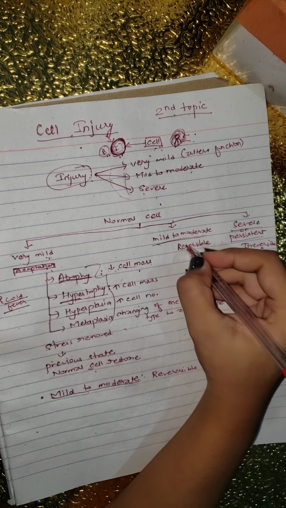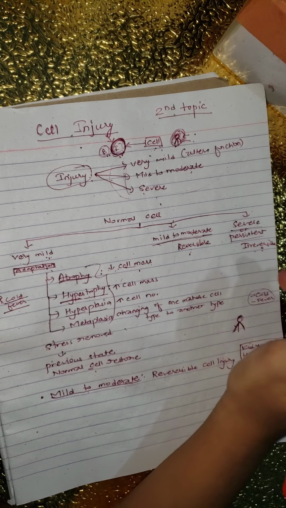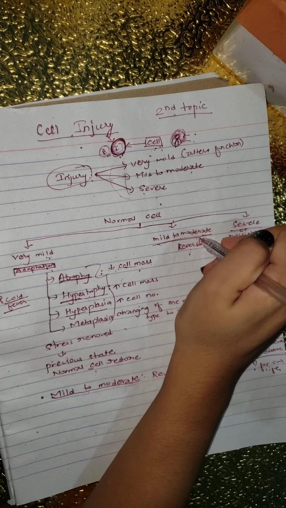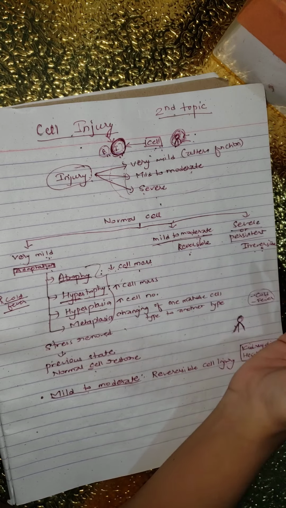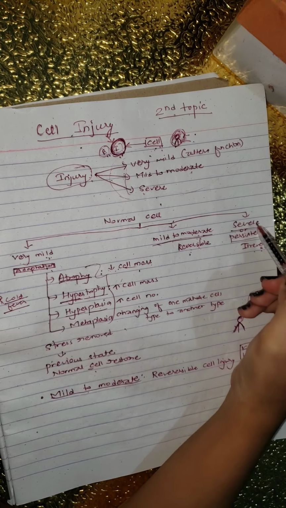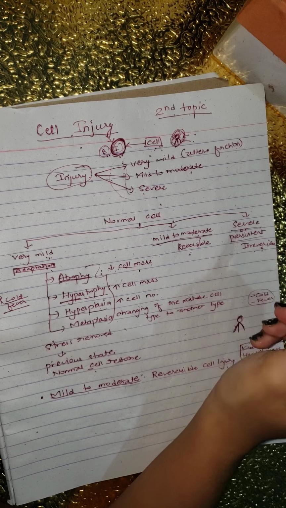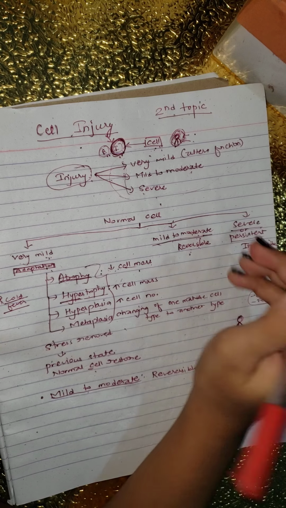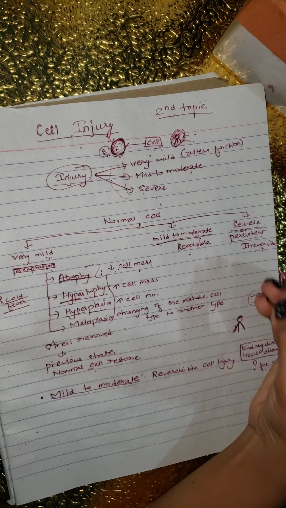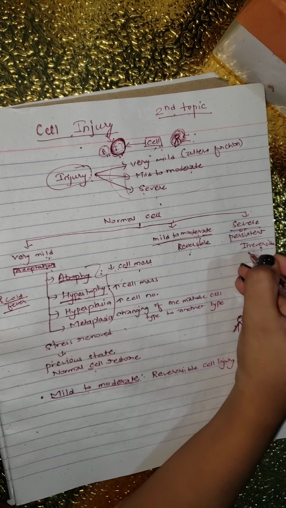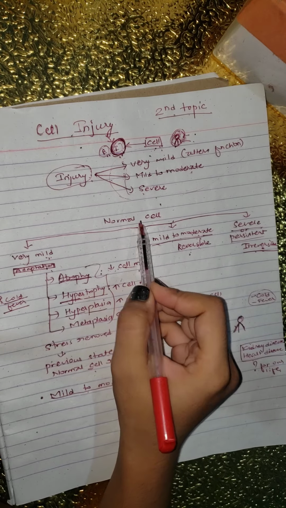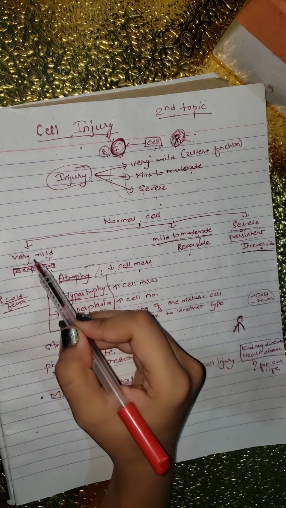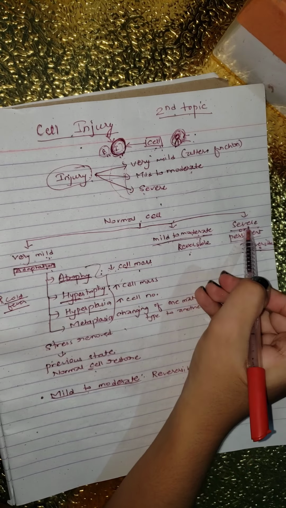So if a cell is suffering from mild to moderate stress, there is a chance that the cell can go back to its normal state. But if the cell is suffering from severe or persistent stress, there will be no chance of the cell going back to its normal situation. That is called irreversible. So a normal cell can suffer three kinds of stress: very mild, mild to moderate, and severe.